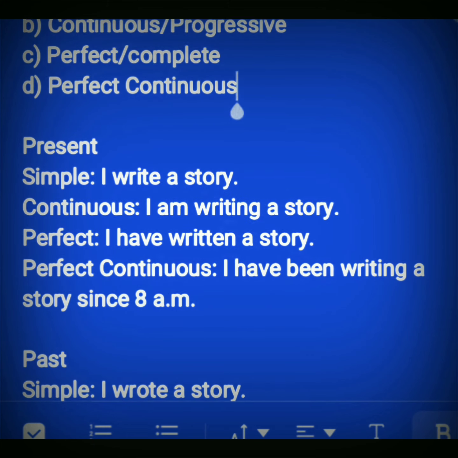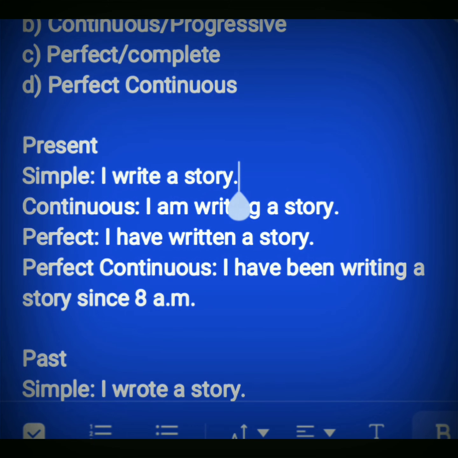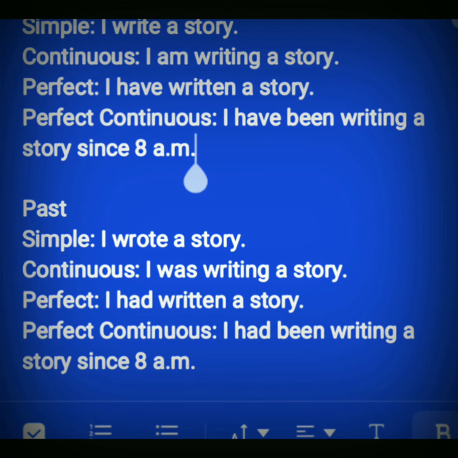Now see, in the present tense, how these 4 actions are used. Simple action, I write a story. Continuous action, I am writing a story. Perfect action, I have written a story. Perfect and continuous, I will have been writing a story since 8 a.m. In the past, simple action, I wrote a story. Continuous action, I was writing a story. And then perfect action, I had written a story. And perfect continuous, I had been writing a story since 8 a.m.